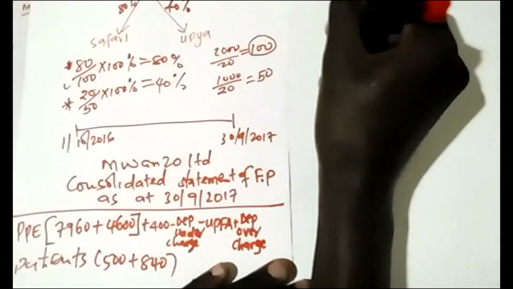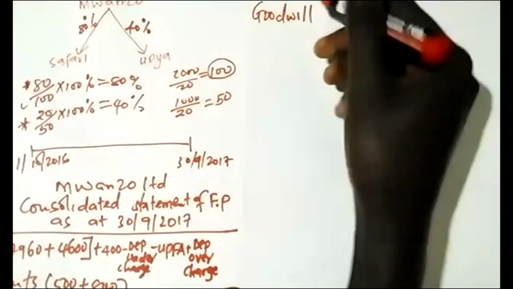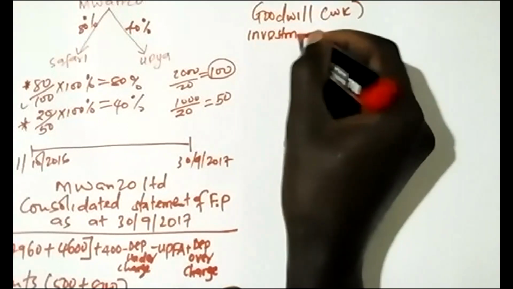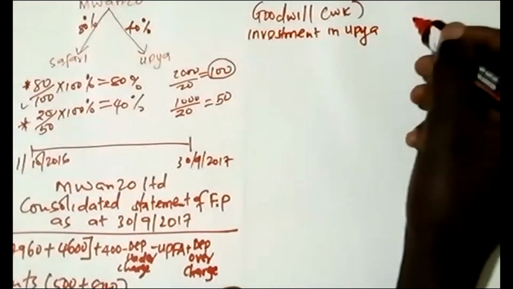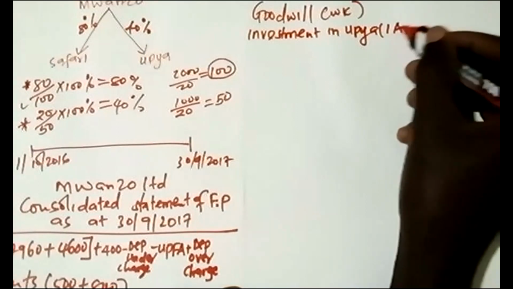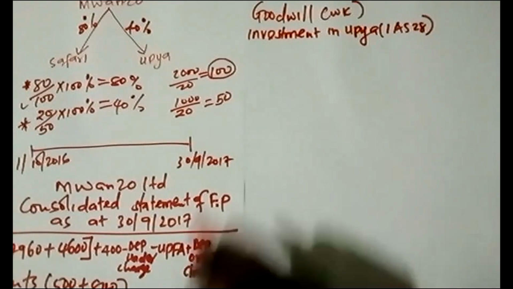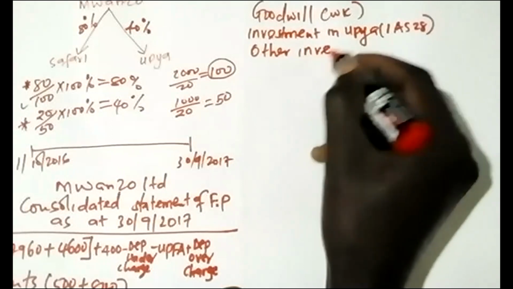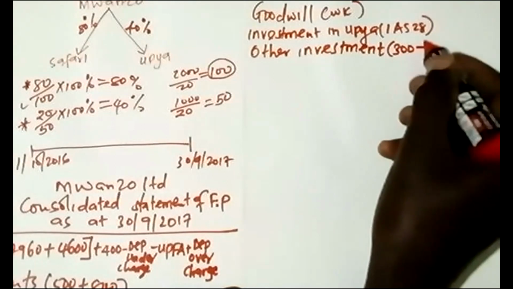So which means that I will write here goodwill, of which that goodwill requires a working. Then again, we have investment in Upia. So investment in Upia, I said this one uses the equity method under IAS 28. So that one requires a working. Then there's a third one there. You can see I said other investment. That one I said it's direct. Other investment, this one is direct. 300 plus 400.